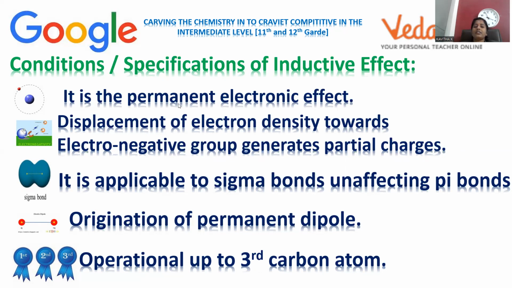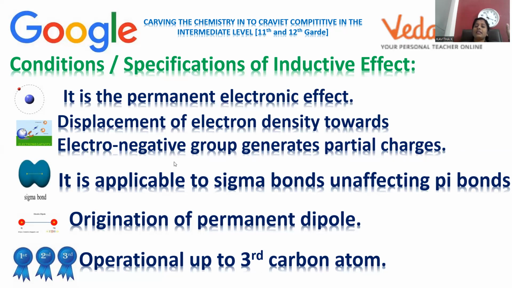Okay, inductive effect is called permanent electronic effect. Displacement of electron density towards electronegative group. This is most important to remember. Among two atoms, whichever having high electronegativity, towards that electronegativity, displacement of bonded electrons is possible. That is a common criterion in case of this inductive effect.